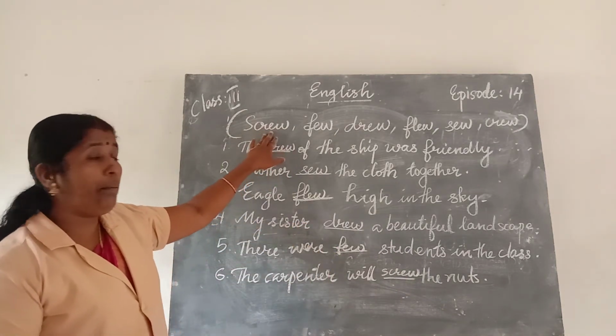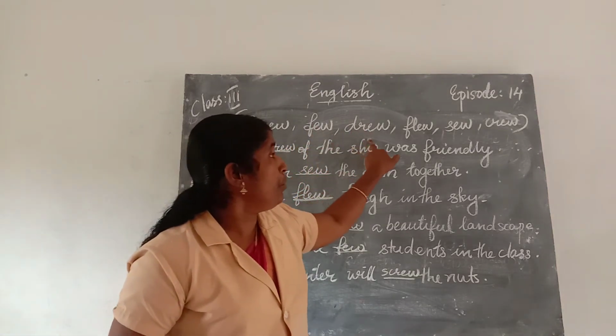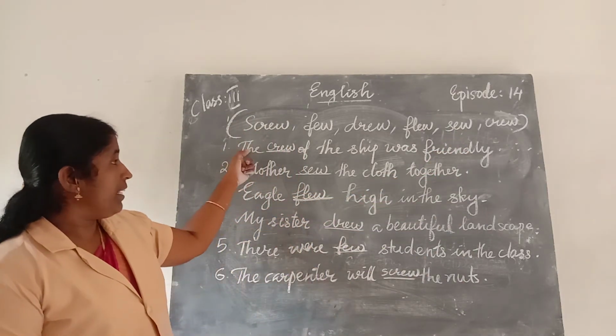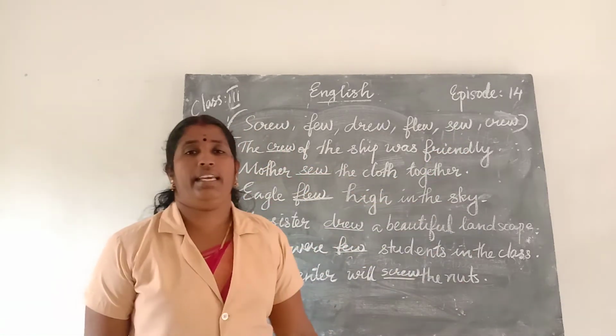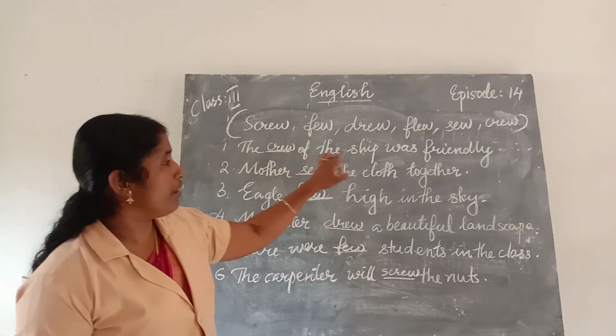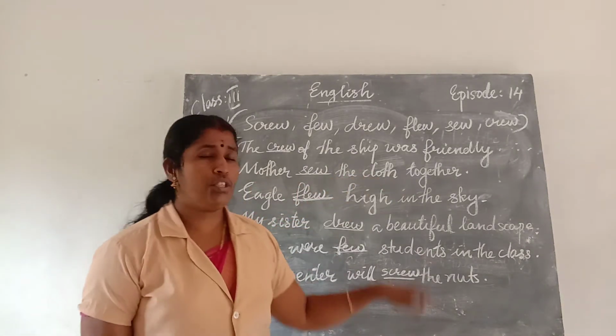Here are some EW words. Which are the words? Screw, few, drew, flew, sew and crew. Then the dash of the ship was friendly. In the ship there are crew members. The crew of the ship was friendly. Then second one: Mother dashed the cloth together.